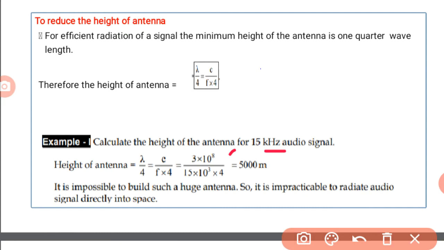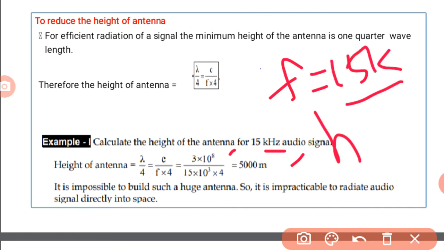So h is equal to 5000 meters, that means 5 kilometers. It is impossible to build such a huge antenna, so it is impracticable to radiate an audio signal directly into space.